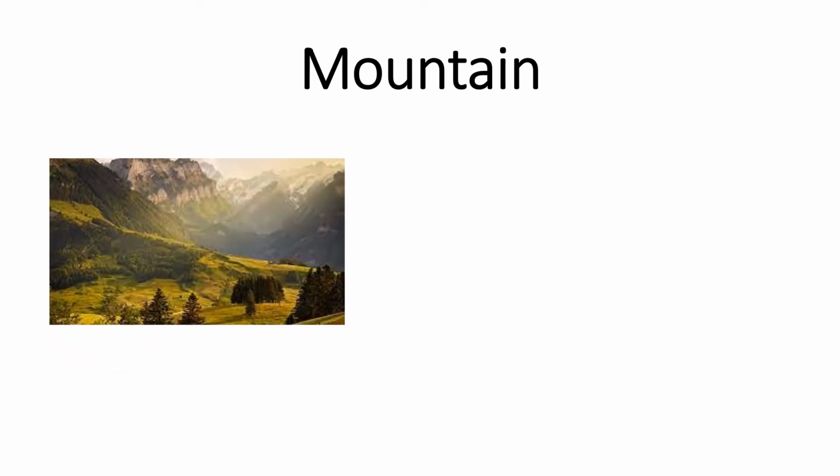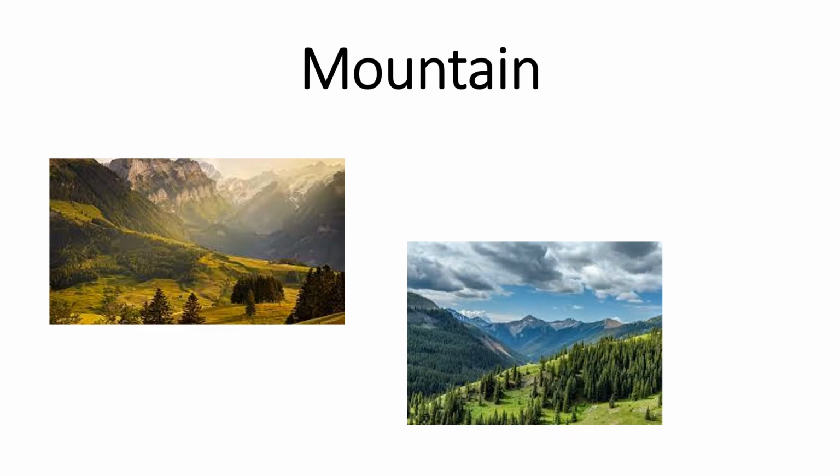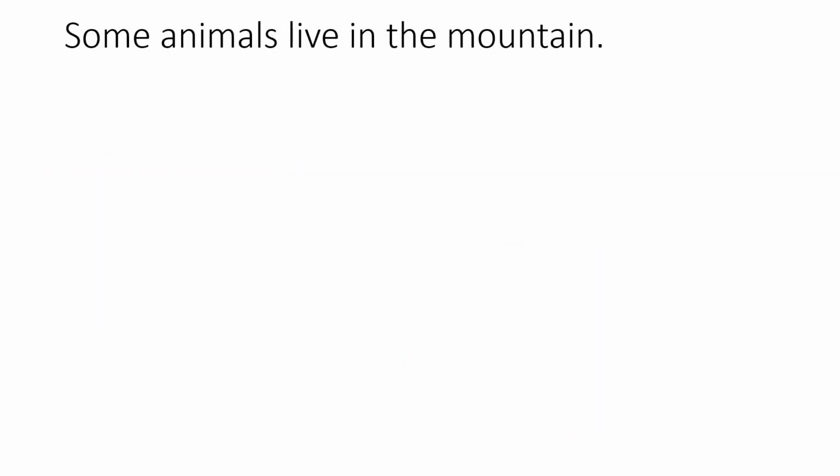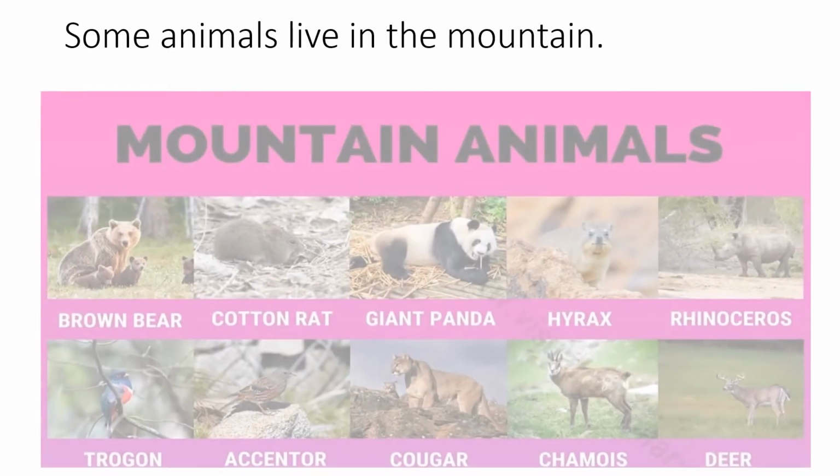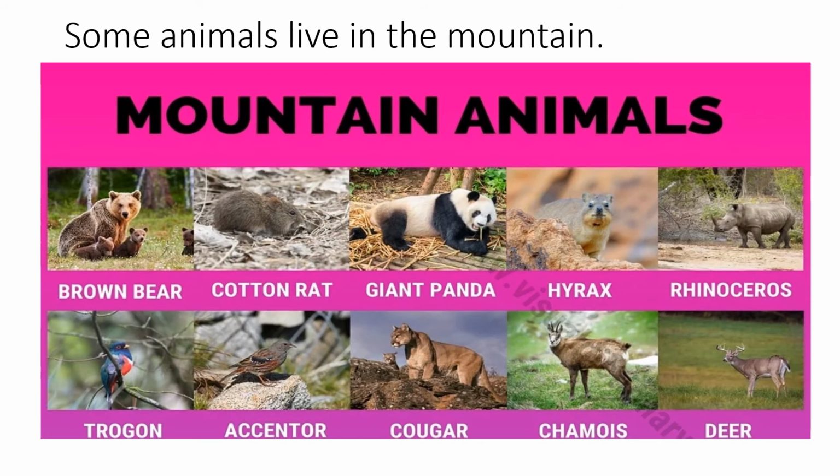There are also animals who can live in the mountain. So this is what we call mountain. And what are those animals that can live in the mountain? We have here cougar, birds, for example, giant panda. Okay, there are animals that can live in the desert but cannot live in the mountain. There are animals living in the mountain that cannot live in the desert.